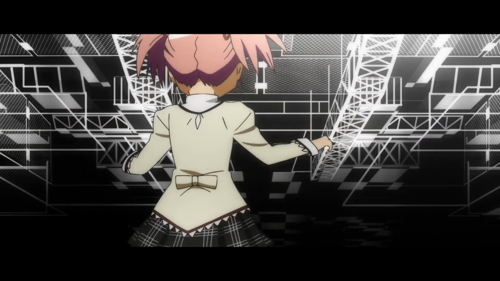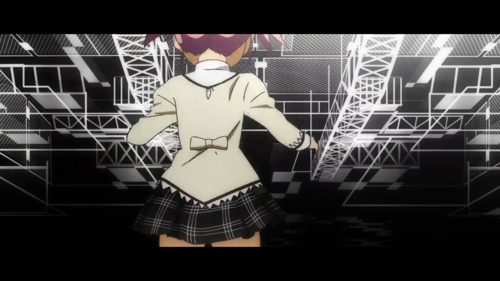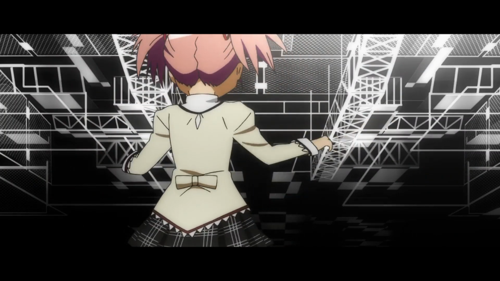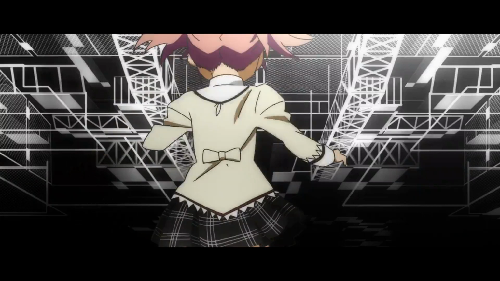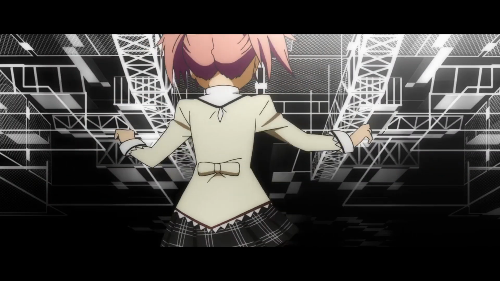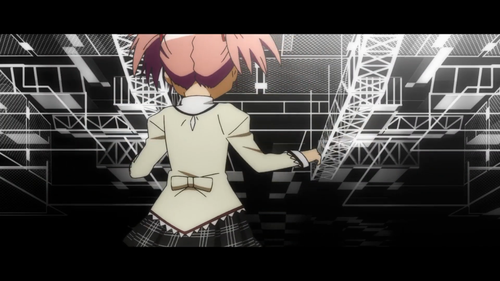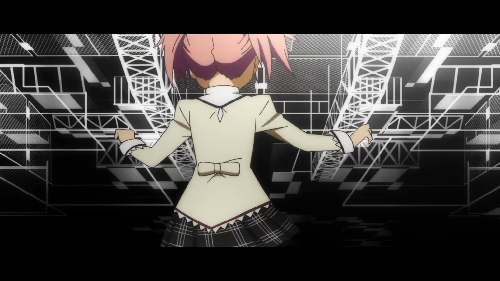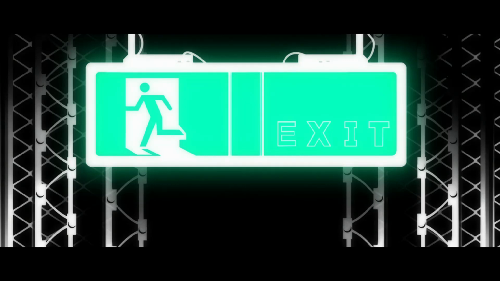We then get a hip-level shot of Madoka that is tilted up to allow us to see the ceiling. It's a mess of more checkered patterns on what appears to be fences and other types of scaffolding. This all creates the sensation that Madoka is caged in by something. This subtle introduction of man-made materials preps us for the upcoming shot of a neon green exit sign. Apart from the word on the sign, this new introduction of color drives home the fact that Madoka is now close to entering what we are to assume would be reality.